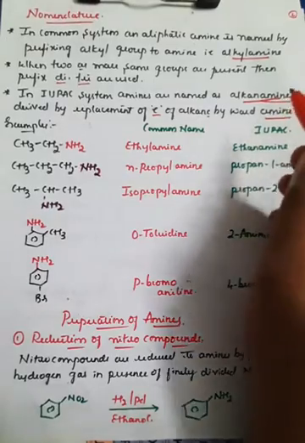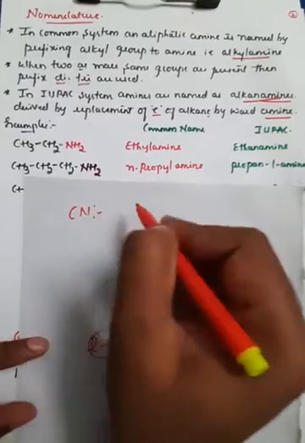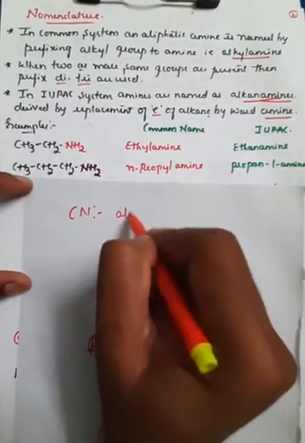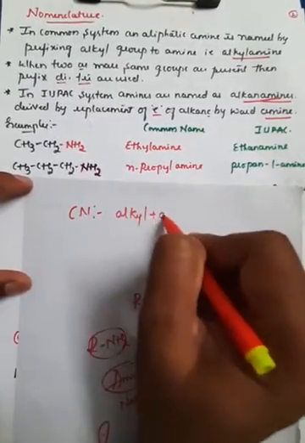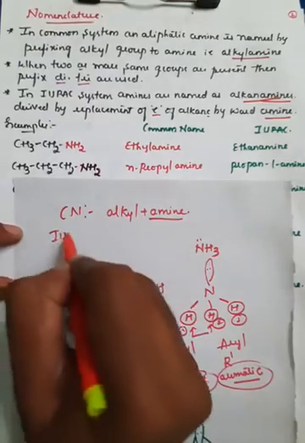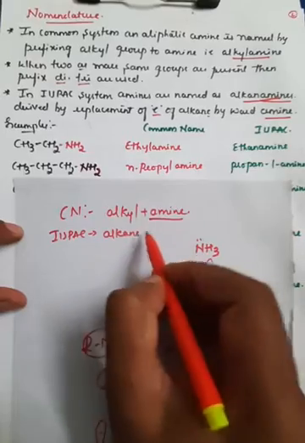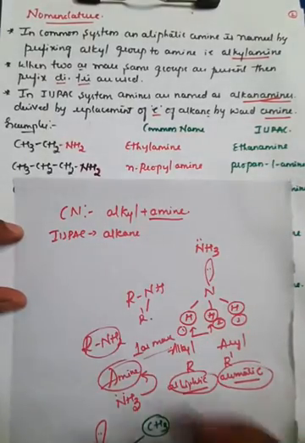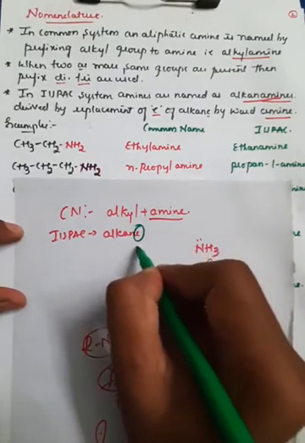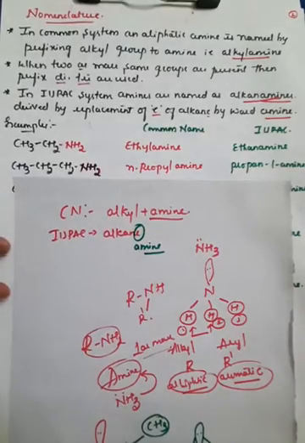One is common naming. In common naming, we prefix the alkyl group, that is alkyl group plus amine group. So the word alkyl is used first, followed by the word amine. But in case of IUPAC, what happens? In case of alkanes, the E is replaced, and by replacing it we can add directly the word amine. Like this, the IUPAC names are given.